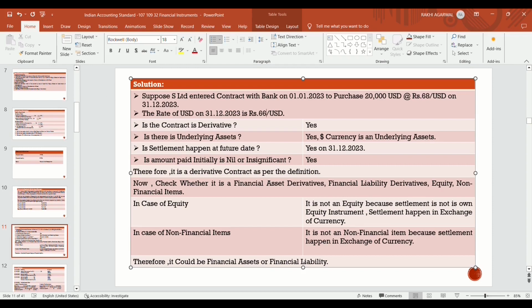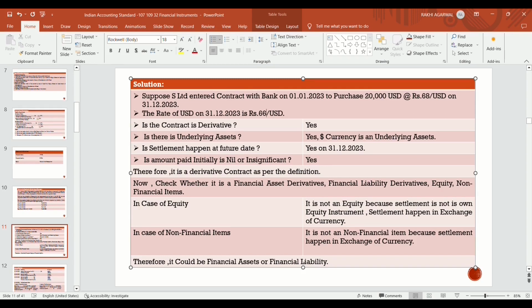Is the contract a derivative? Yes, it's a derivative because it derives its value from the underlying asset. What is the underlying asset here? Currency is the underlying asset, and the derivative derives its value from that currency. Does settlement happen at a future date?